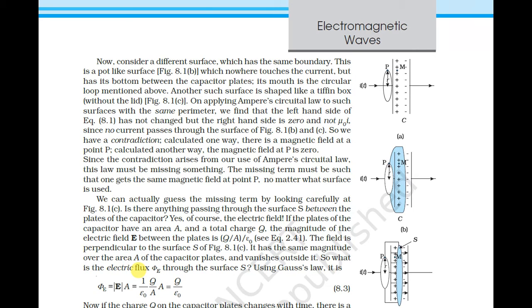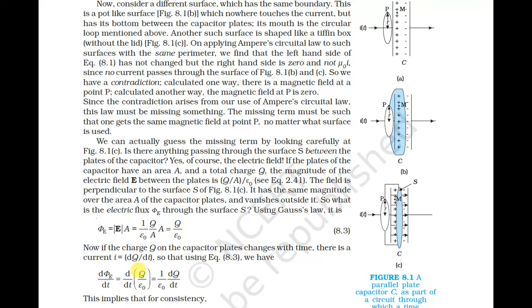So we have a conduction current, but now if we calculate one way there is a magnetic field at point P, and calculated another way the magnetic field at point P is 0. So this law must be missing something. It is derived from Ampere's circuital law, but in this phenomenon something is missing. The missing term must be such that we get the same magnetic field at point P, no matter what surface is used.